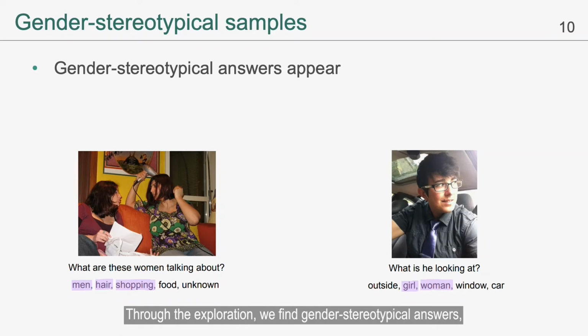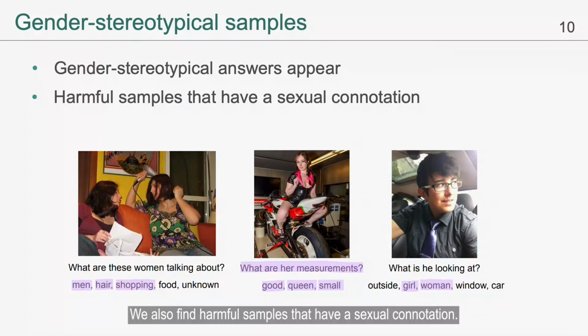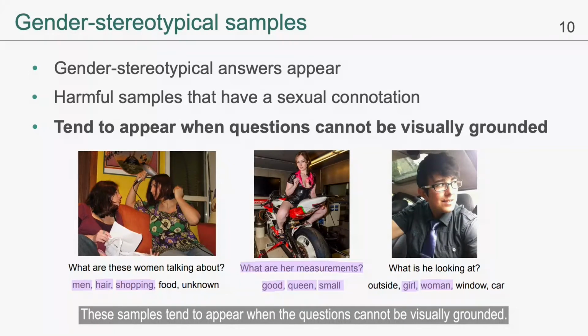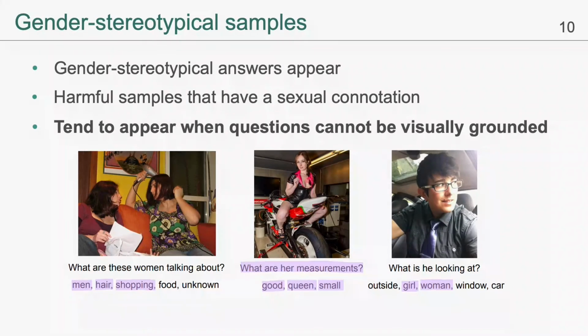Through the exploration, we find gender stereotypical answers, which show the annotator's prejudices about gender. We also find harmful samples that have a sexual connotation. These samples tend to appear when the questions can't be visually grounded.